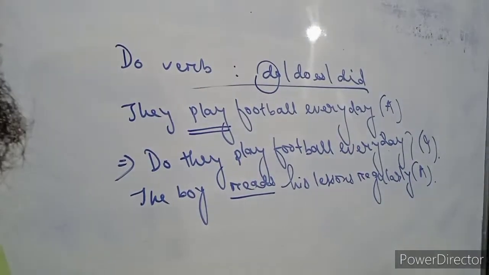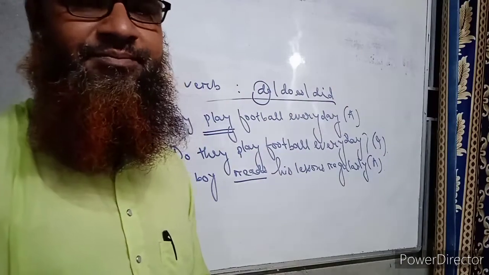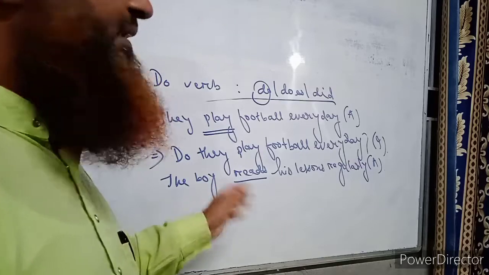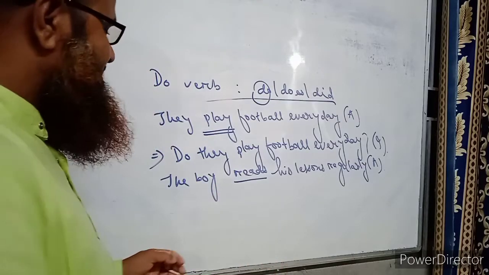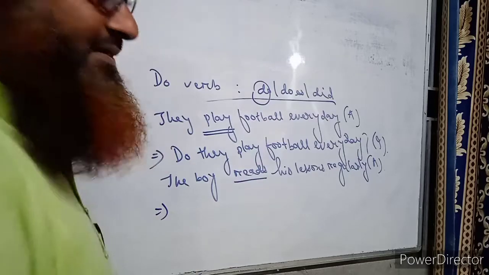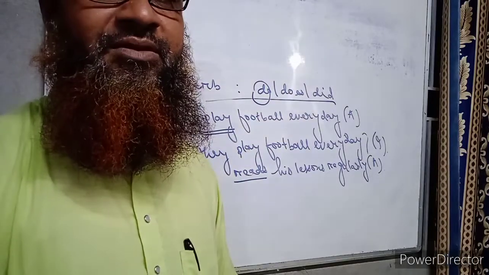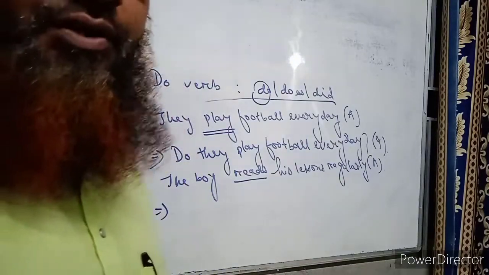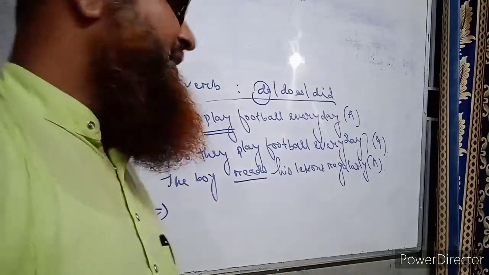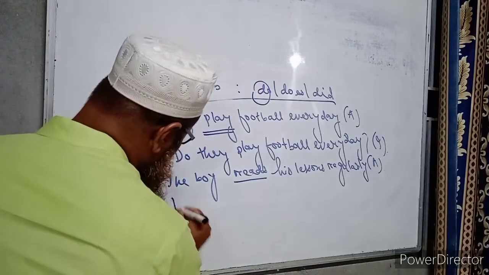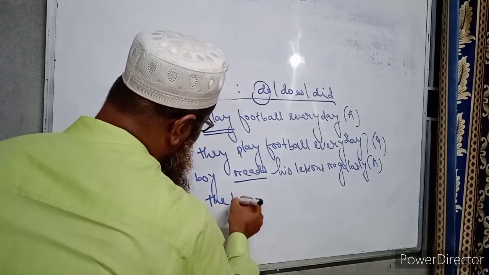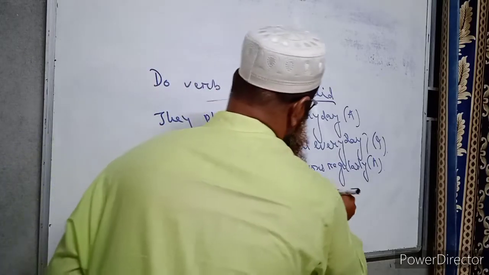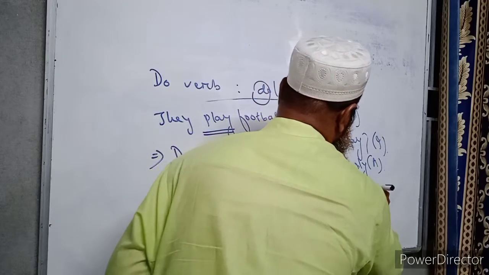So when there is an s or es with a verb, then we have to take the help of does to make it interrogative. And as soon as we take the help of does, then the main verb becomes s or es free. That means we do not have to add s or es with the main verb. So the interrogative sentence will be: Does the boy read his lessons regularly?